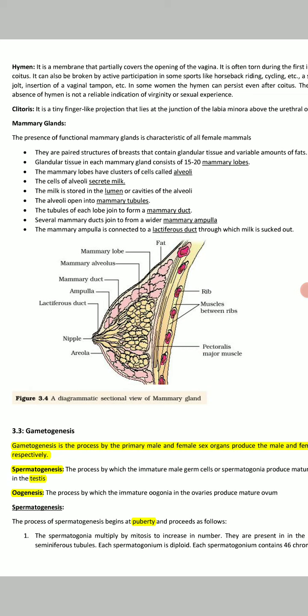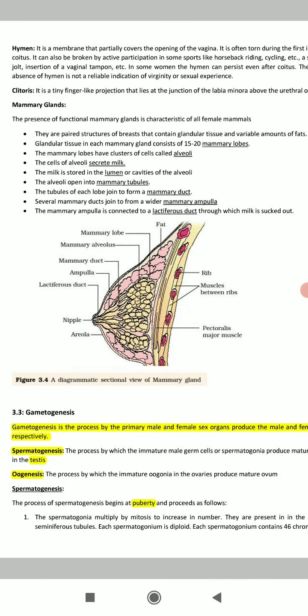So what is the meaning of puberty time? Puberty time is the time span in the life cycle of both male and female where the primary and secondary sexual characters become developed. Spermatogenesis consists of 4 phases. The first is the multiplication phase, the second is the growth phase, the third is the maturation phase, and the last is the differentiation phase. So there are a total of 4 phases. I am repeating again: the multiplication phase, growth phase, maturation phase, and the differentiation phase.